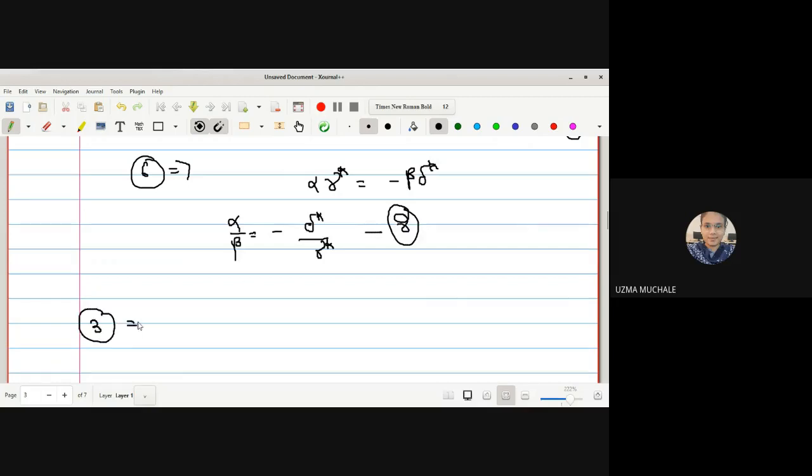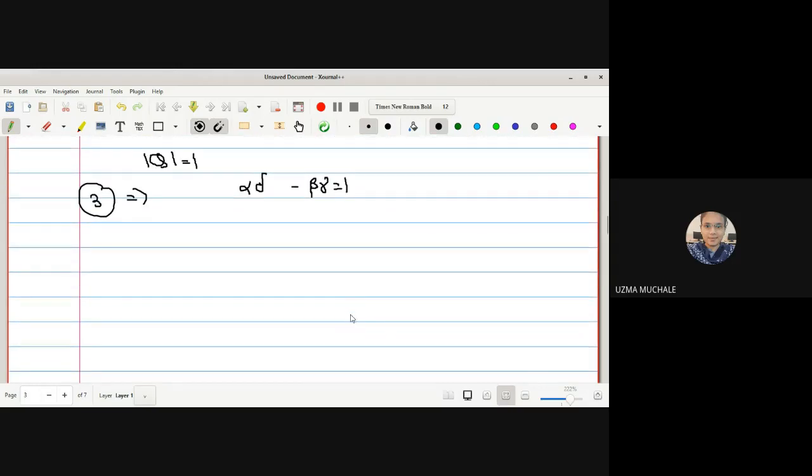And from equation 3 we get, what is our equation 3? The determinant of matrix Q is equal to 1. Why is this so? Because Q is a unitary matrix. Now we have to divide on both sides by beta delta. Dividing by beta delta on both sides, we get alpha upon beta minus gamma upon delta is equal to 1 upon beta delta.